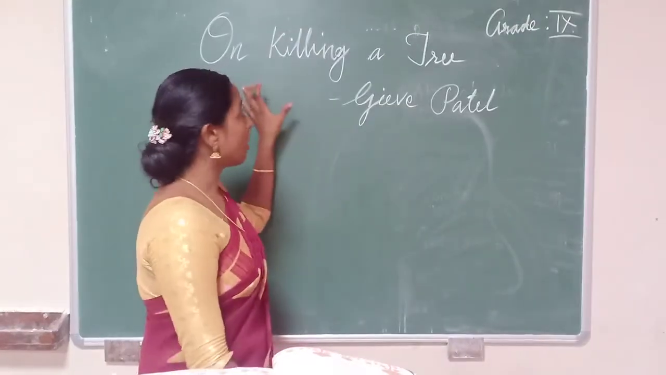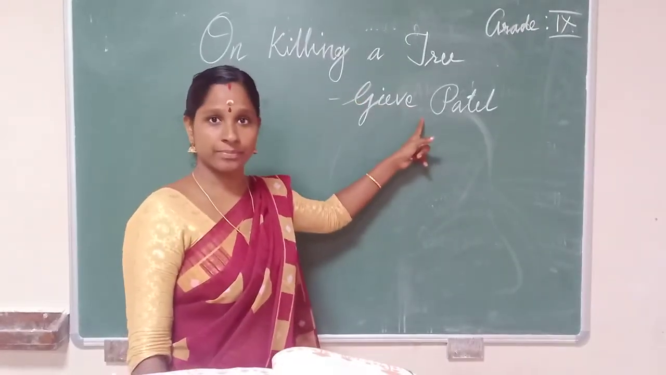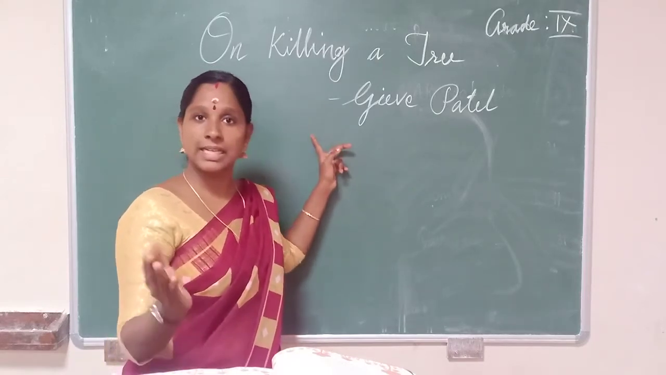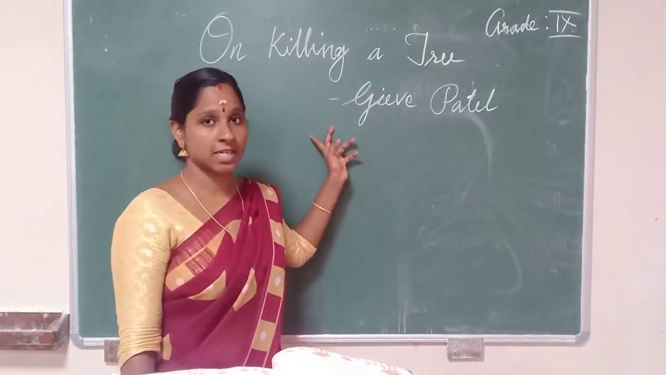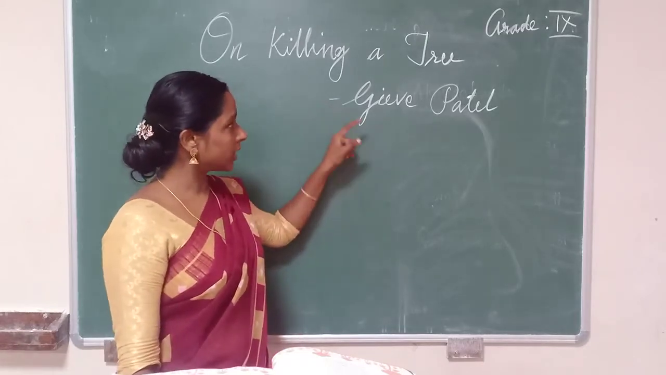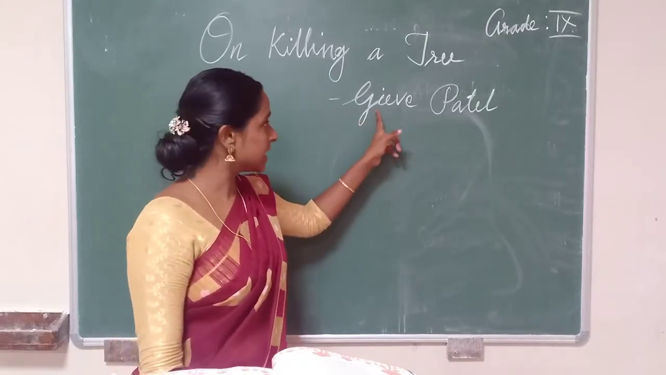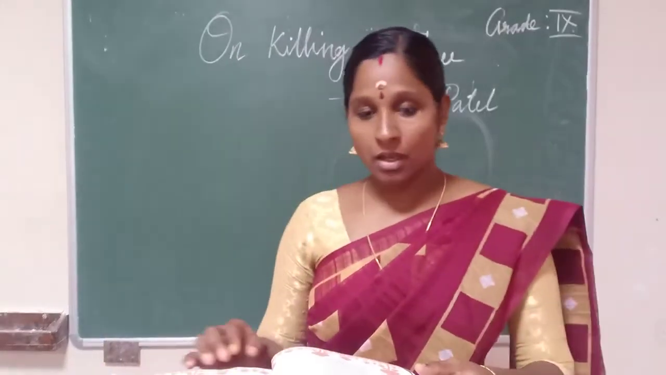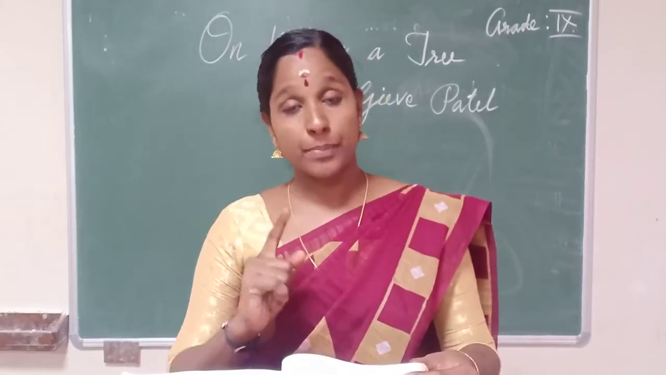What's the topic? On Killing a Tree. You can understand from the title itself: they're cutting down the tree, deforestation. Then who's the author of this? G. Patel is the author of this poem. All of you take your book and turn to page number 76.